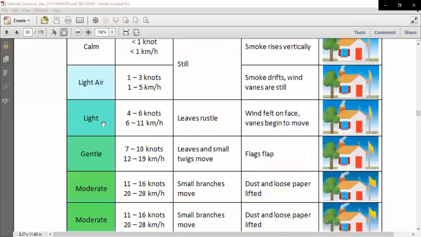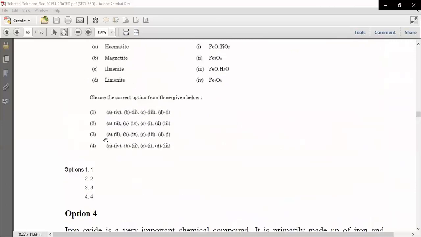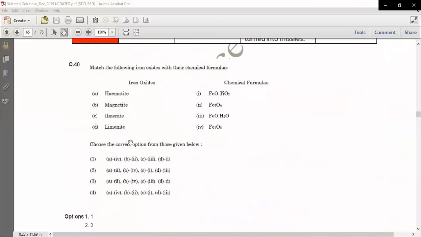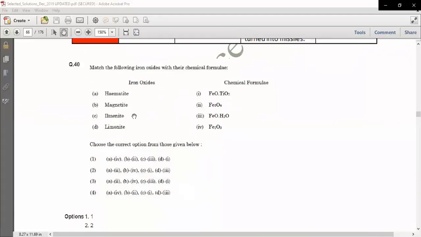Now let's move to question number 40. It's a very simple question coming from your literature, minerals and rocks, frankly speaking, just like a graduation-level question. It says to match the following iron oxides with their chemical formulas. The iron oxides are given here and the chemical formulas here, and we will try to match them.